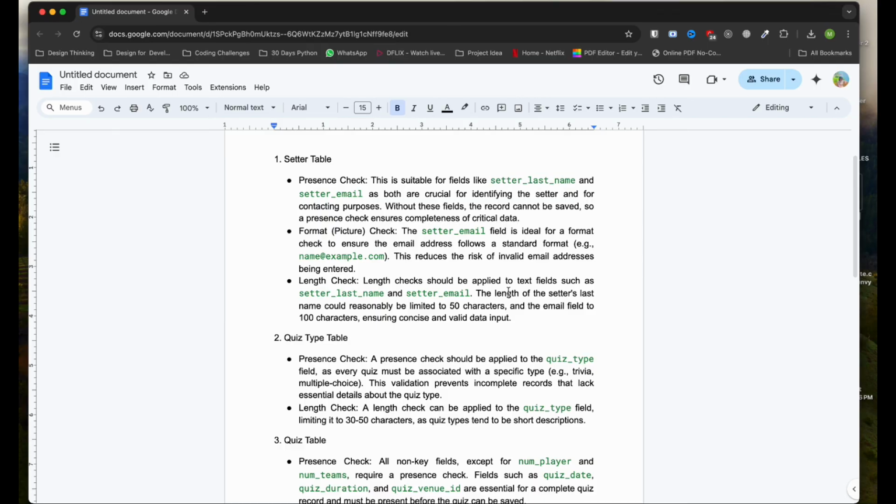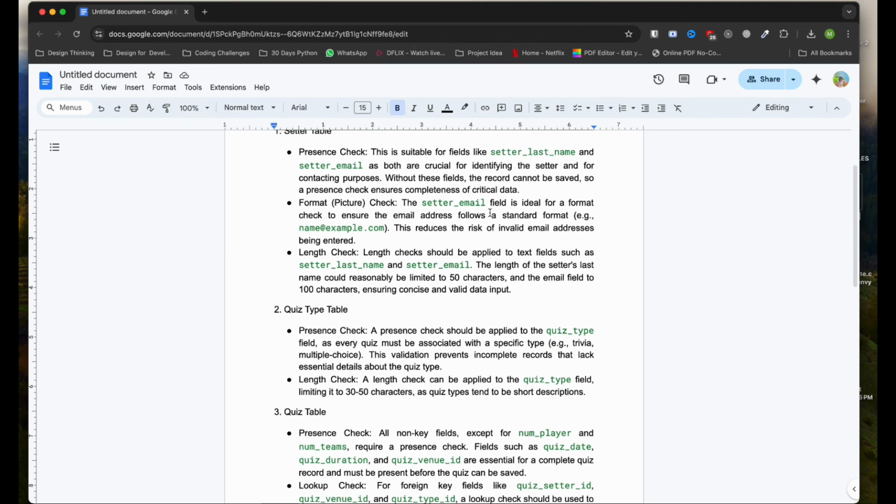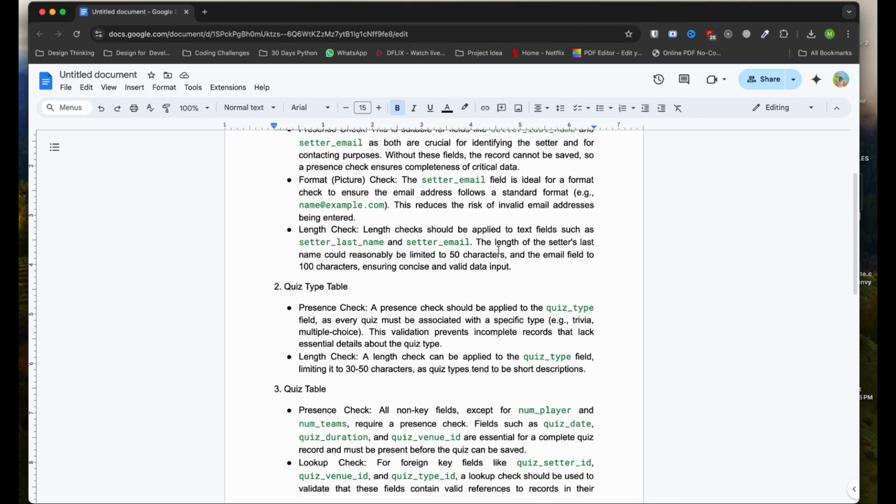Suppose when you are logging into Facebook, you are always providing your email address. So during the time of registration, if you are not putting the validation, then the user will not give you their email address. They will just try to skip it. So this is the same thing here. The format check is like for the email setter. So in the email setter, you can add a format check. So the work of the format check is that it is able to check that this particular field is an email one. If you write something else, it can detect it. So this reduces the risk of invalid email addresses being entered.